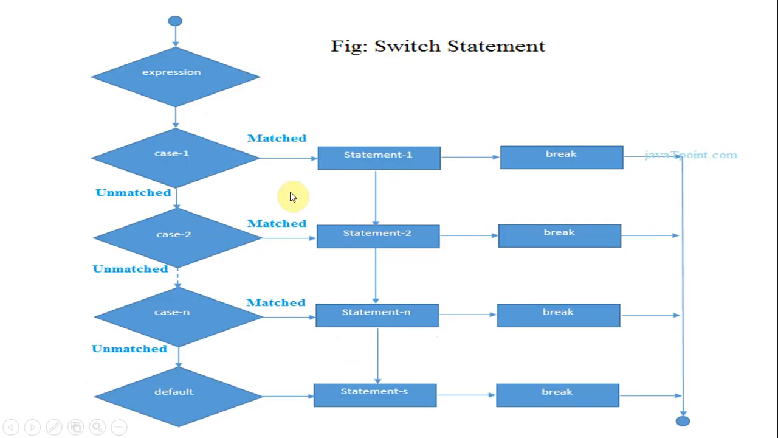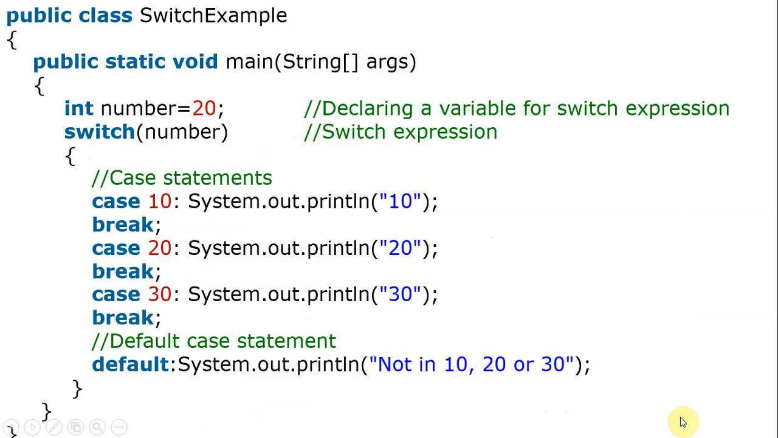So this is the flow chart for the switch. If the expression matches with case 1, the statements are executed, and a break takes us to the end. If it is unmatched with case 1, we go with case 2. If it is unmatched, we go with case n. If all cases are not matched, then we go with the default statements to be executed and break. Break is optional for the default case. Then we go to the end. You all know this already.